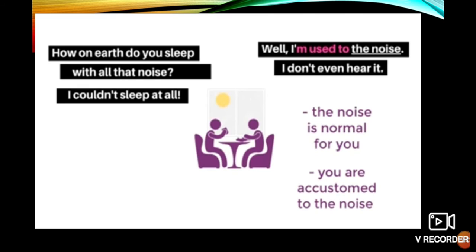Okay, let us see. How on earth do you sleep with all that noise? I couldn't sleep at all. Suppose your partner says, well, I am used to the noise, I don't even hear it. That means the noise is normal for you.